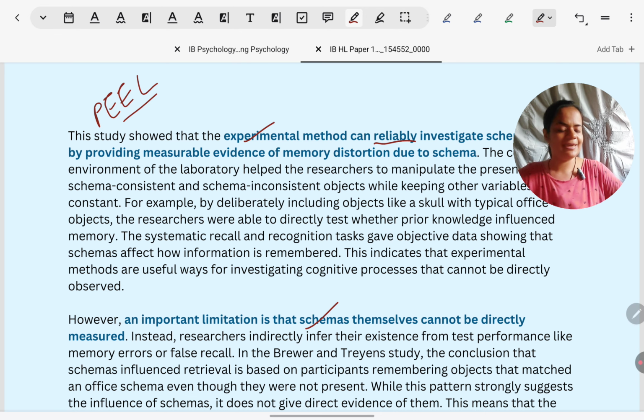Today this is a quick lesson. I won't be able to explain fully what is a PEEL paragraph, why you should write it. You can see my previous lessons for that.